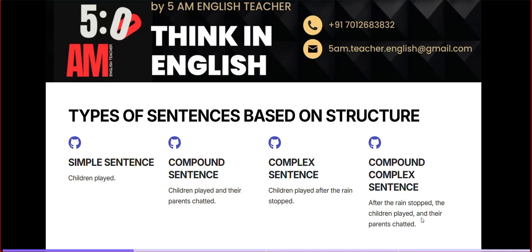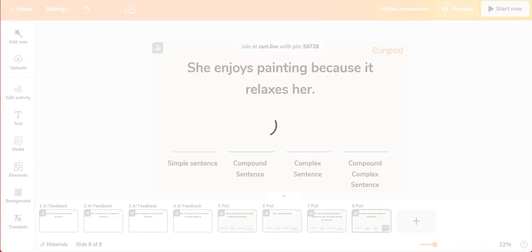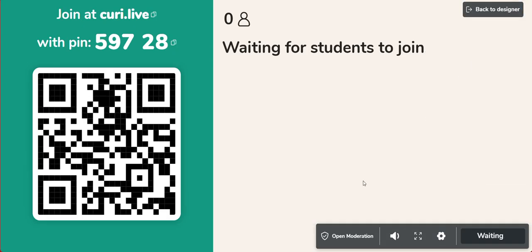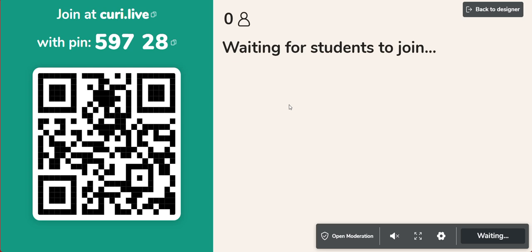Okay. So now let me check whether you are able to identify the sentences or not. Wait, I'll tell you what exactly you have to do. Just take a photo of this QR code, and then scan it using your Google. Then you will be able to enter. Then we can do an activity.